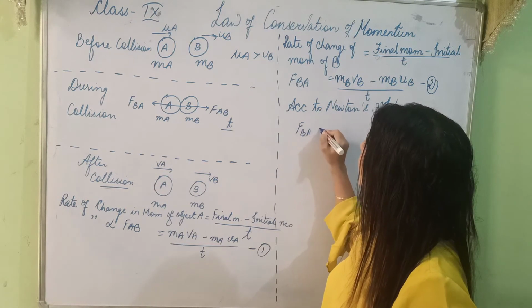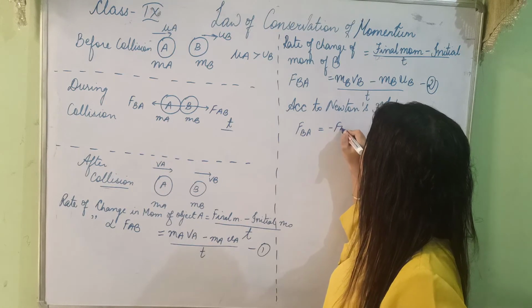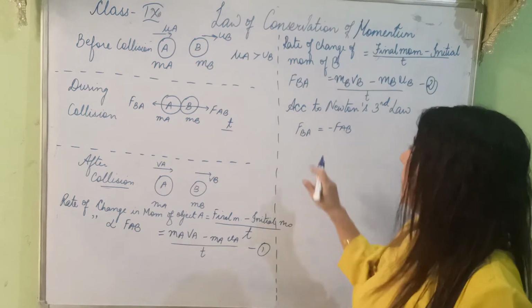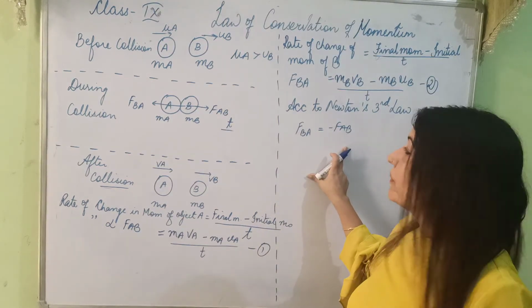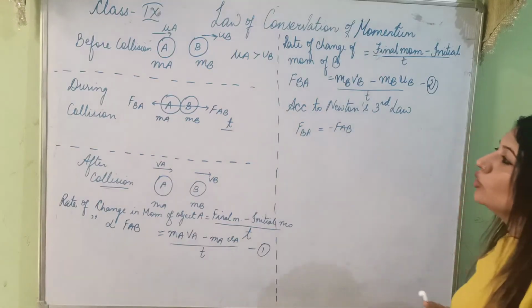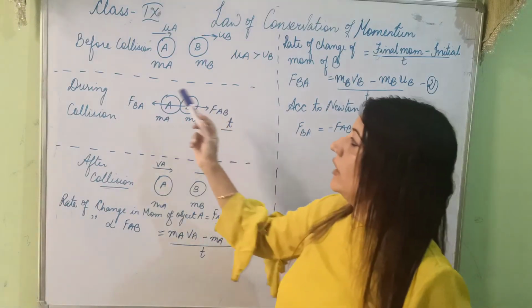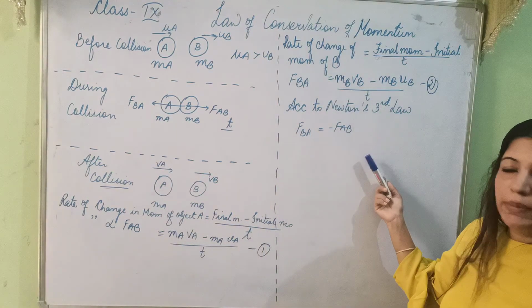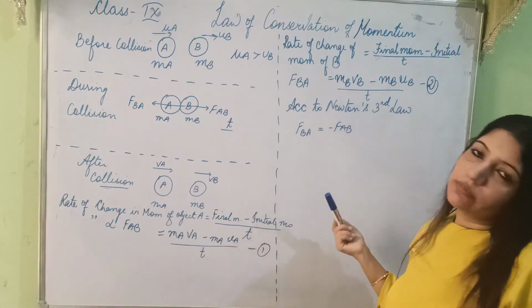FBA is equal to minus of FAB. The two forces are opposite. Magnitude is the same but they are opposite in direction. One is FAB, one is FBA. Both ways you can write: FBA is equal to minus FAB or FAB is equal to minus FBA.